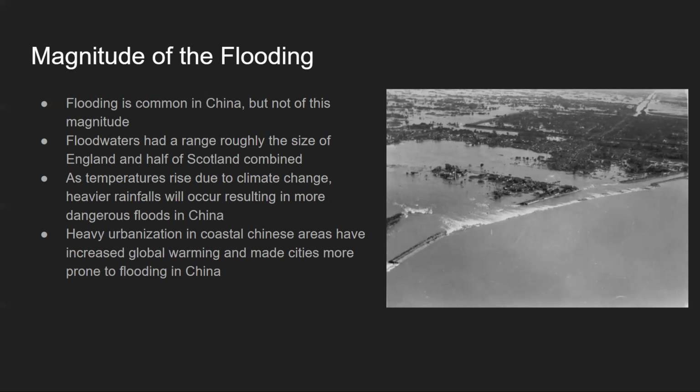Rising temperatures due to climate change had a direct effect on the severity of floods in China. The increased temperatures caused heavier rainfall, which caused the already flood-prone rivers in China to flood even more drastically. This is in part caused by the heavy urbanization of China, which leads to increased global warming from pollution.